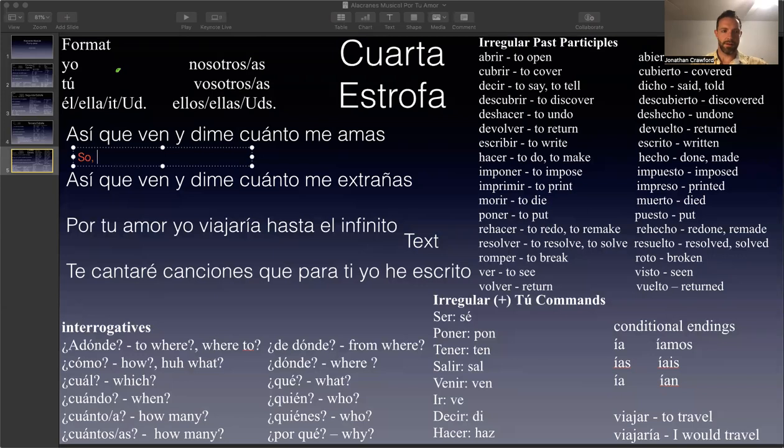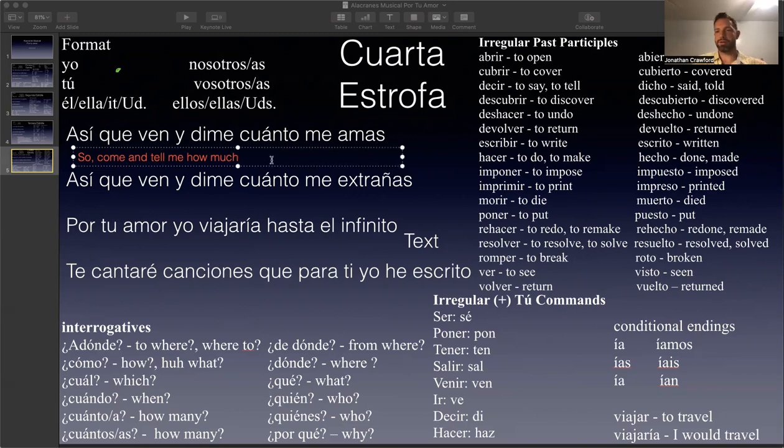Ven. Ven is an irregular tú command. They're all written out right here. Ven means come. Y dime. Di is an irregular tú command. So y means and. Ven y dime. Come and tell me. Cuánto is an interrogative. Cuánto means how much. Like cuánto cuesta este cigarro, right? How much does this cigar cost? ¿Cuánto cuesta esta cerveza? How much does this beer cost?